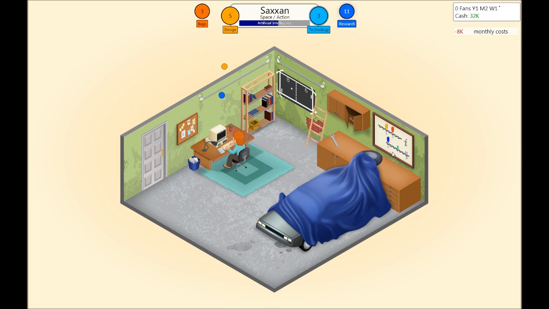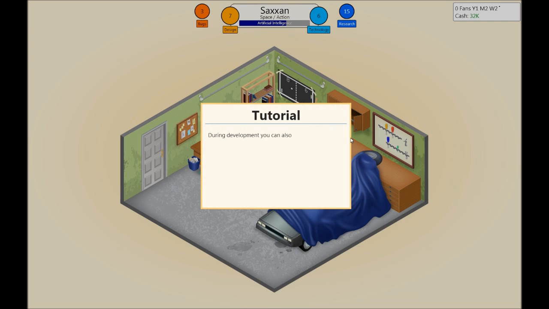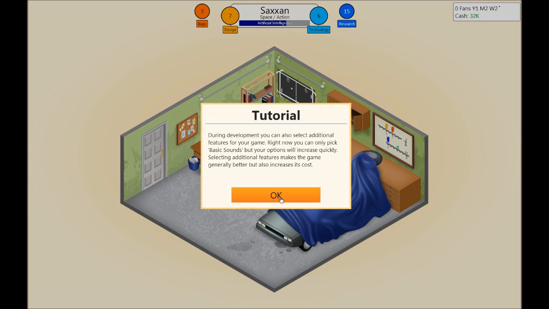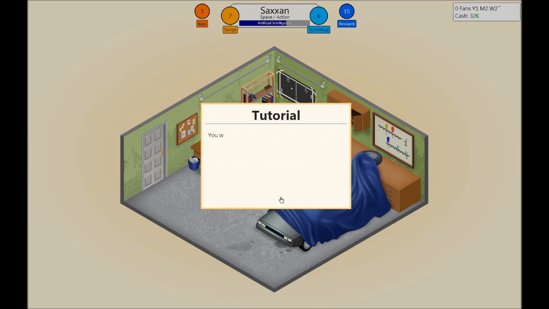I start off in a garage, of course. I need to make a lot more money to be able to get all the way up to get out of the garage. During development, you can also select additional features for your game. Right now you can only pick basic sounds, but your options will increase quickly. Selecting additional features makes the game generally better, but also increases its cost. You will also see the graphic type you selected when you define the game. This is just to remind you of your choice. You cannot change the type of graphics mid-game.